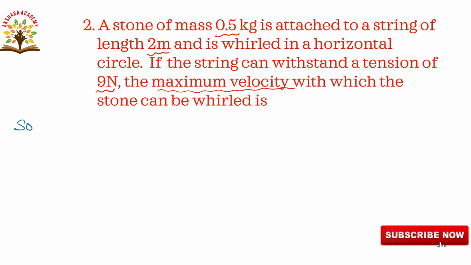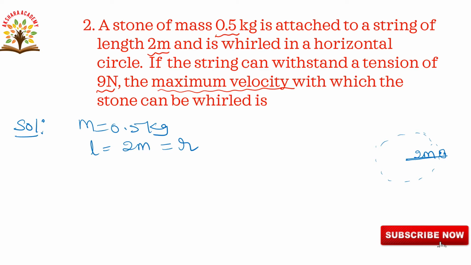In this question, they given mass 0.5 kilogram. Suppose this is the stone attached, mass 0.5 kilogram, and it is of length 2 meters, L is equal to 2 meters, and we are taking here a radius r. Next the given tension, that is the normal force, T maximum, they given as 9 newtons.